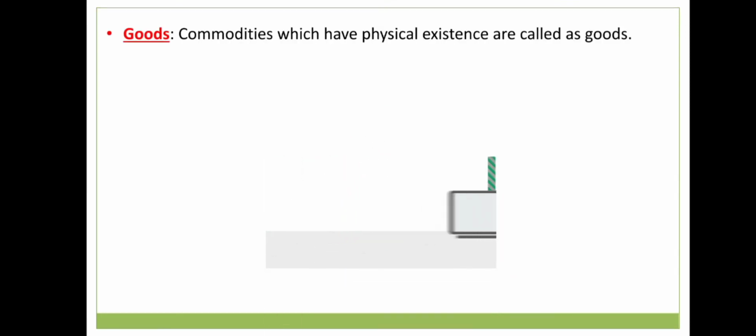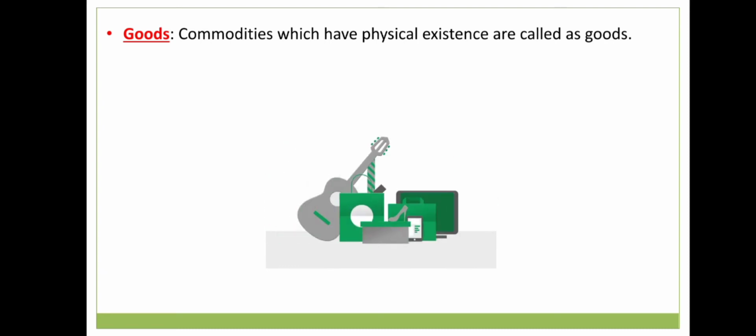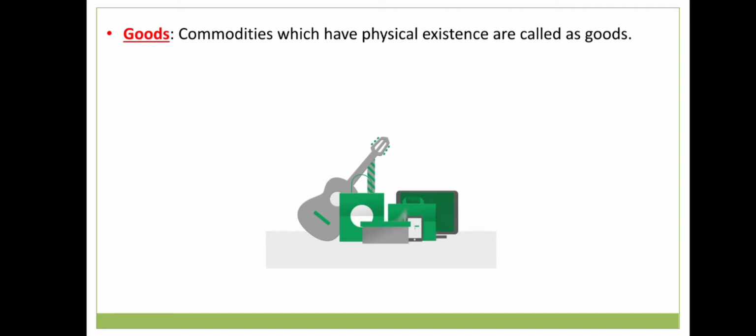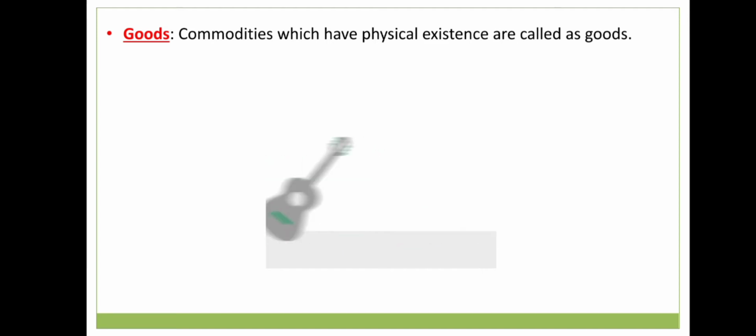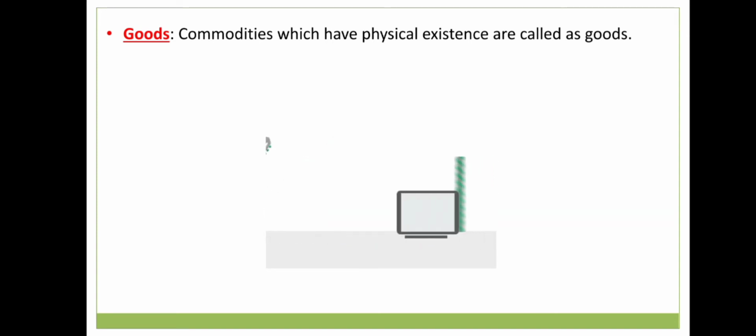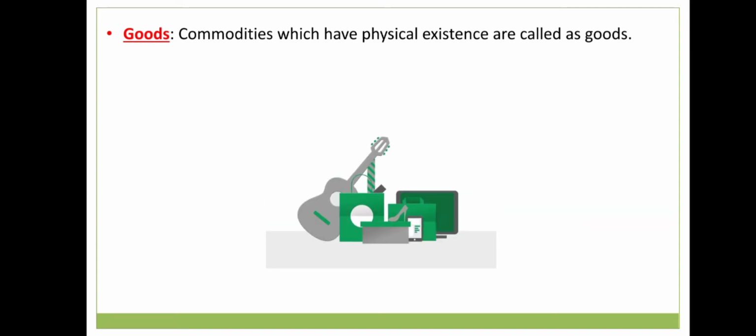Now, commodities which have physical existence are called goods. Physical existence means the goods which we can touch or we can see. For example, in the picture we can see a guitar and a monitor.